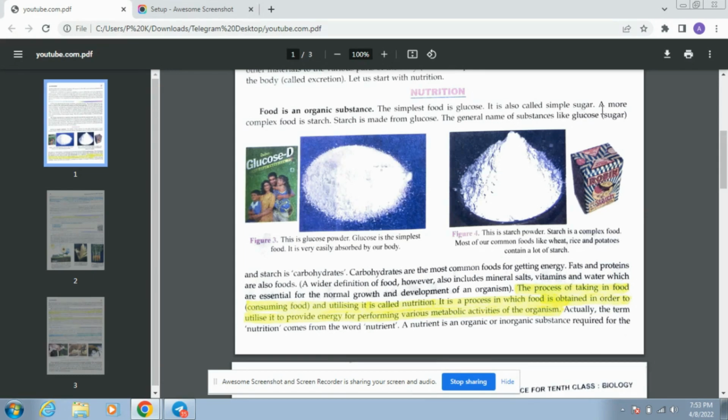Okay, we have studied many times that we digest carbohydrate in our mouth, using our saliva. The common name used for glucose and starch is carbohydrates, which we use commonly in science or bio. Carbohydrates are the most common food for getting energy.